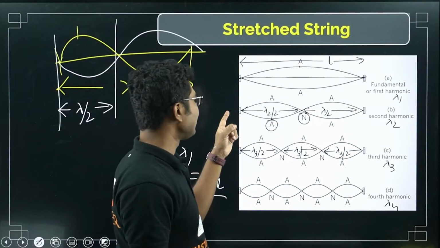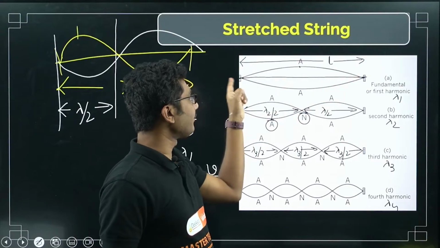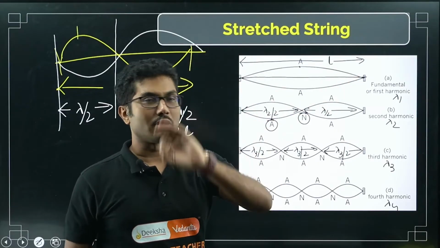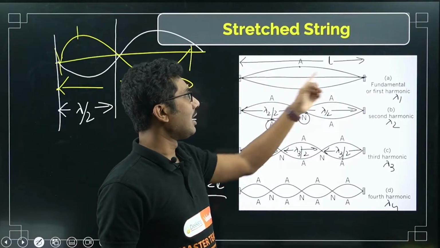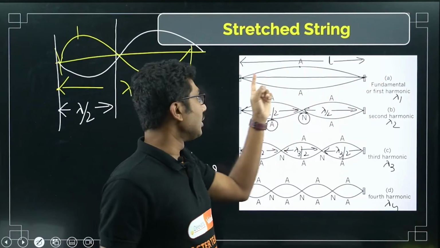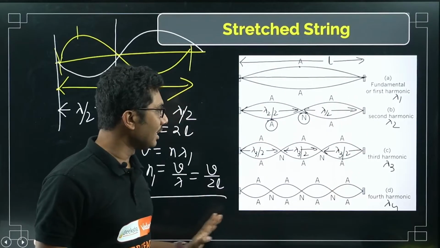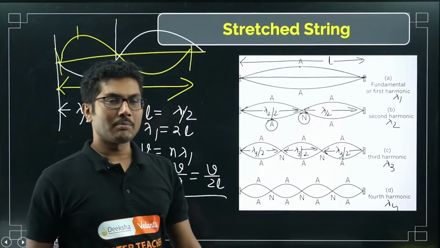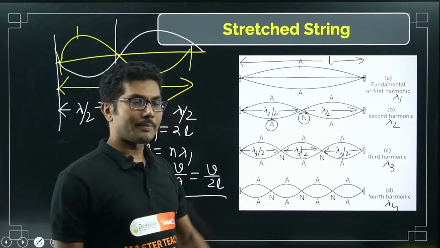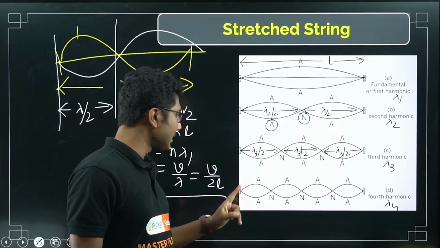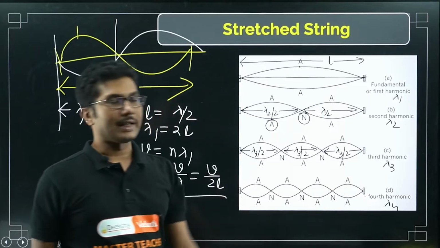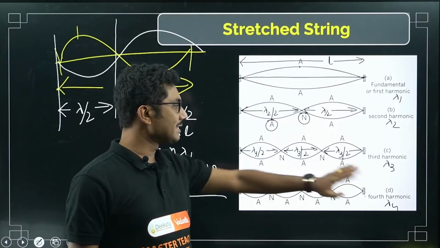Now as you see in this case these 2 points are fixed, so there will always be nodes at these 2 points. Antinodes can happen anywhere in the middle. You can find n number of combinations, that does not matter, but nodes will always be at the ends.